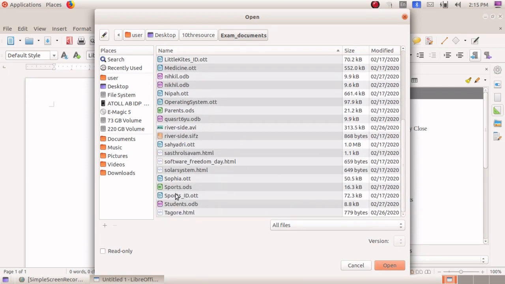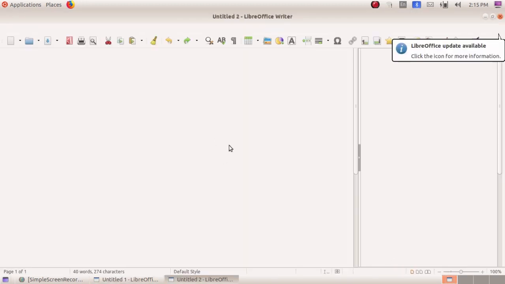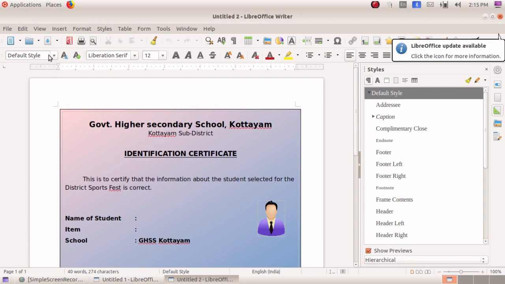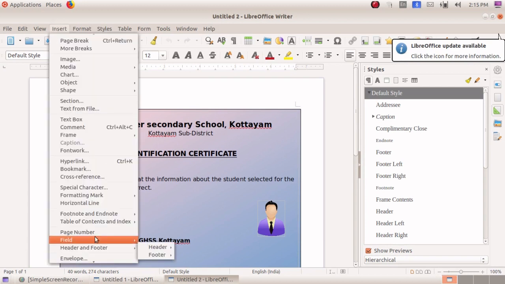And I am selecting the option Sports ID. Just open it. You have got a design, and now you can add the names of the students.